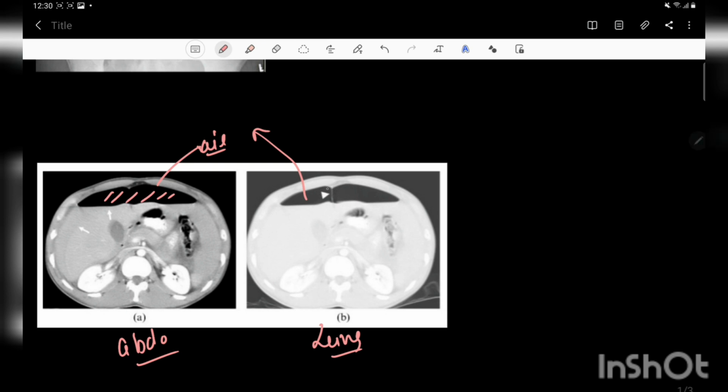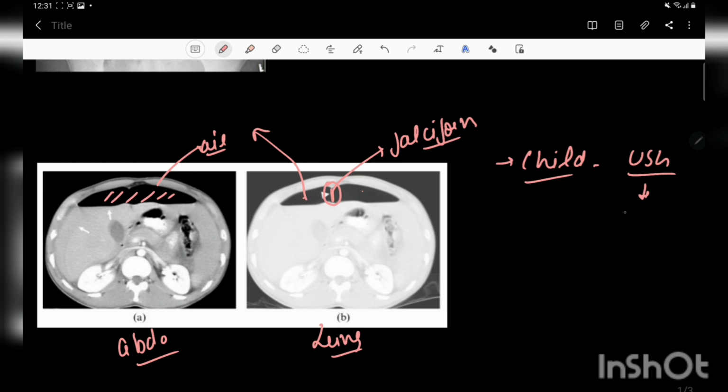Do you know what this white structure is that you can see here? This is the falciform ligament, and you can see the gas on both sides of this falciform ligament. CT scan can also help in making the diagnosis of which part of bowel is perforated. And in a child, what is the diagnosis we do first? Firstly, we do USG, and if the diagnosis is not clear after the USG, then we may shift to X-ray or an MRI or CT scan also.